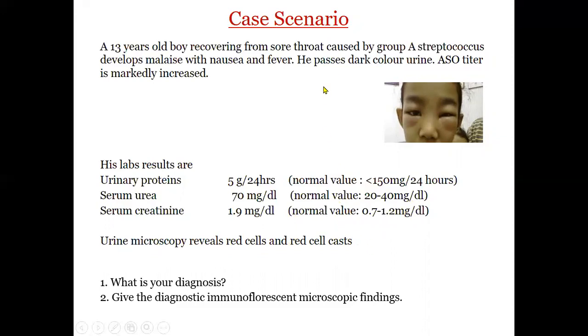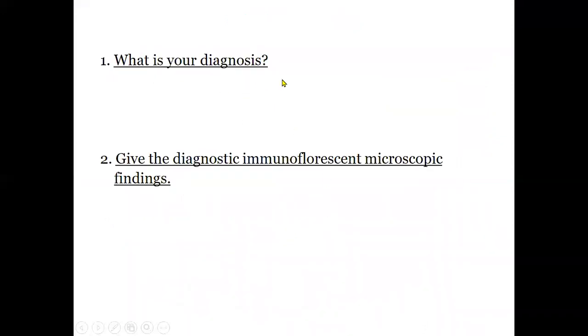Now, this scenario is very crystal clear that it is post-streptococcal glomerulonephritis, acute post-streptococcal glomerulonephritis. What is your diagnosis? You have to write this. Post-streptococcal acute glomerulonephritis is just the answer. This can be in the SEQ, having just 1 or 2 marks, or it can be in the OSPE.